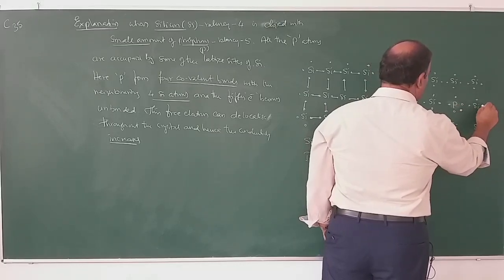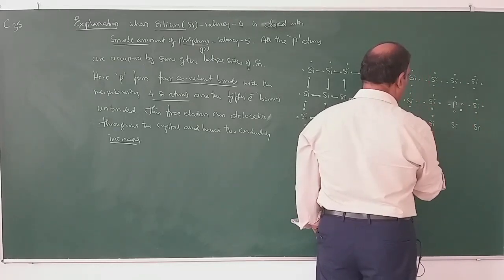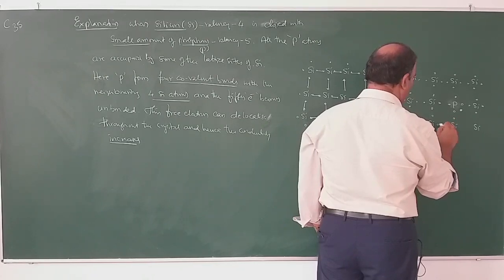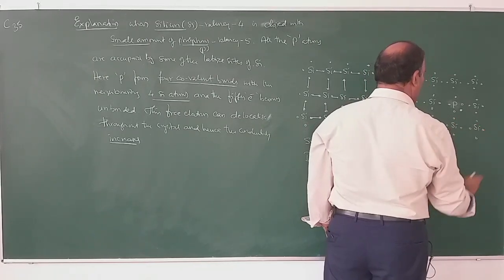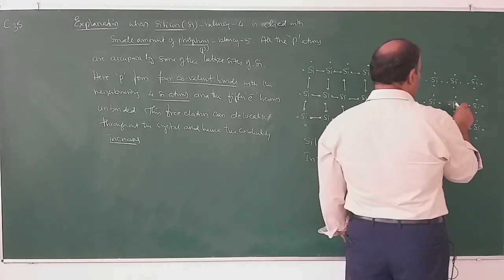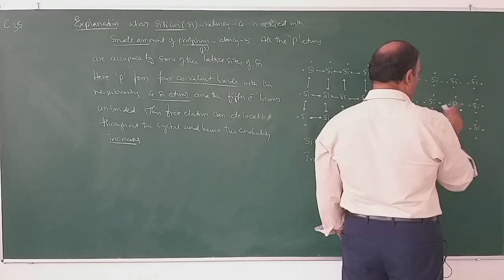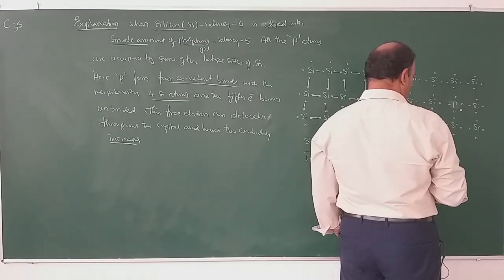So, around this silicon there are 4 electrons. So, since the valency of silicon is 4, there are 4 electrons around each silicon atom. Since the valency of phosphorus is 5, there are 5 electrons around each phosphorus atom.